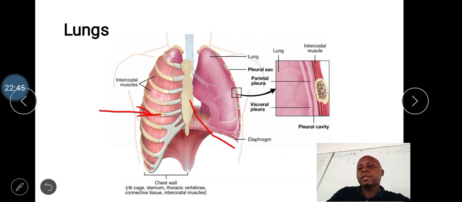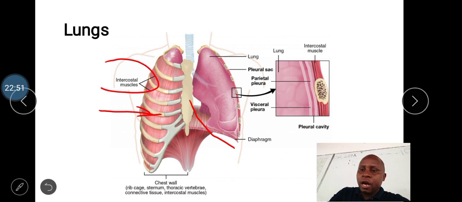Now, these ribs are usually connected by some muscles. The muscles which connect or cover those ribs are called intercostal muscles. We have two types of intercostal muscles: the outer intercostal muscle and the inner intercostal muscle.